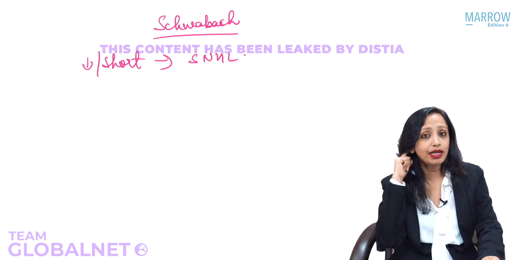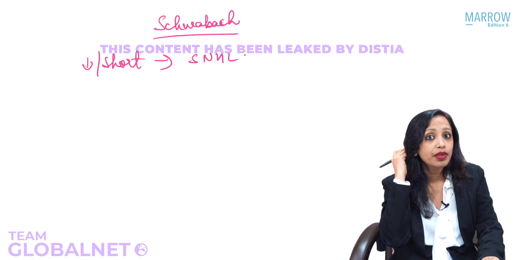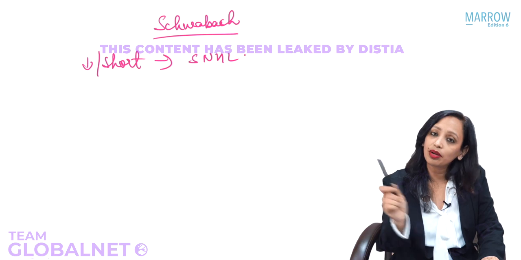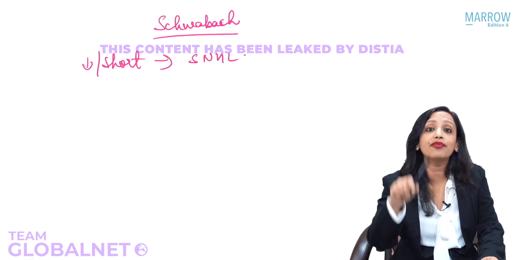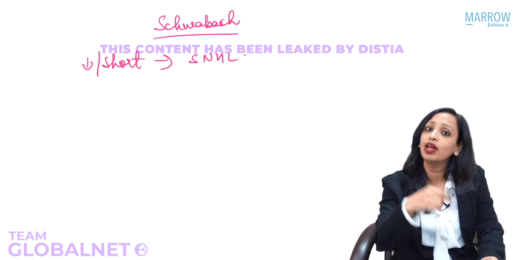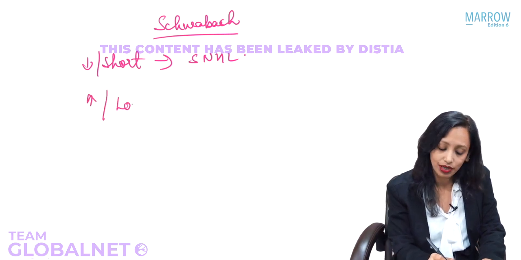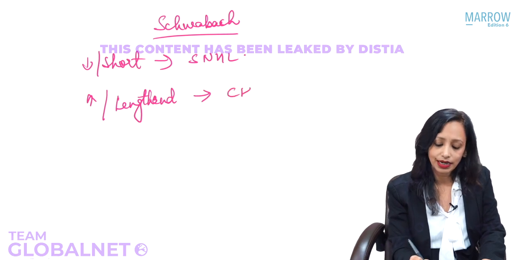In my ear, when I am testing the sound, because my conductive pathway is normal, some external sound is going in and interfering with this sound. Whereas in the patient's ear, the external sound is not able to go inside because of the conductive block. So the only sound that he is hearing is this bone conduction sound. It is not getting interfered by the external ambient sound. So he is hearing the sound louder than me. So if the Schwabach is increased, or I can say it is louder, for a longer duration, it is lengthened, then it is conductive hearing loss.